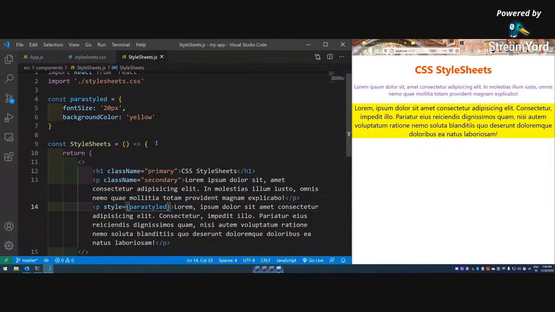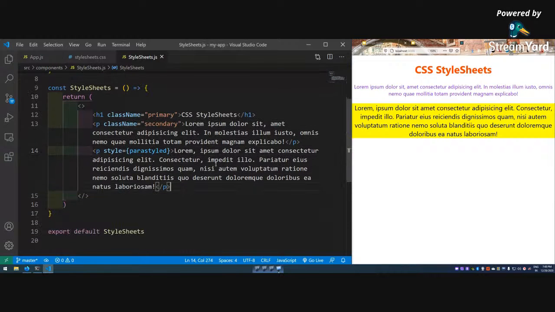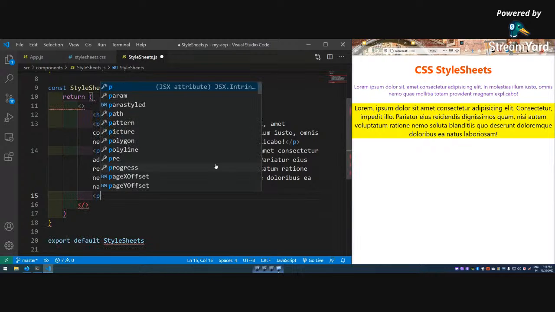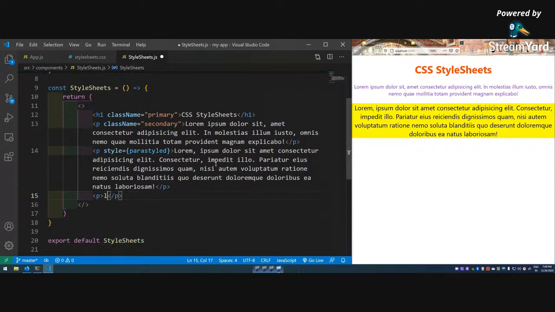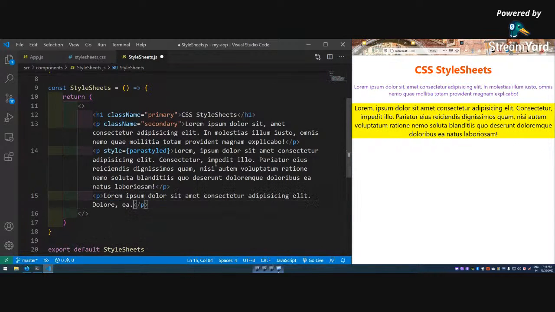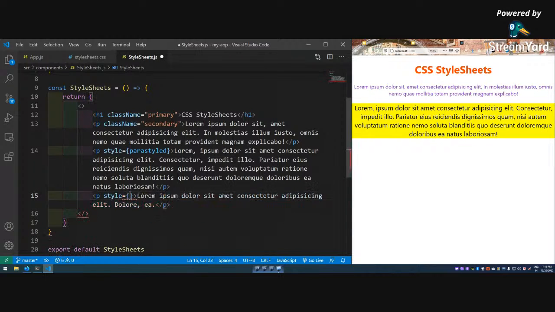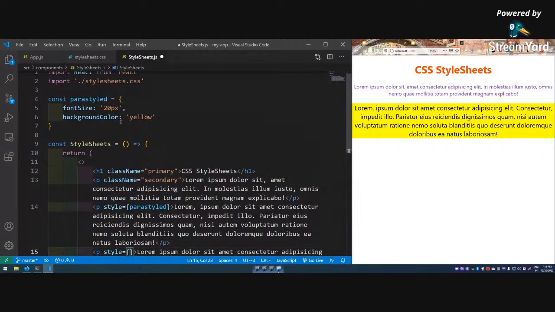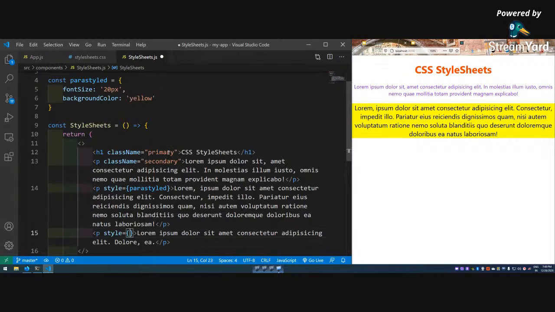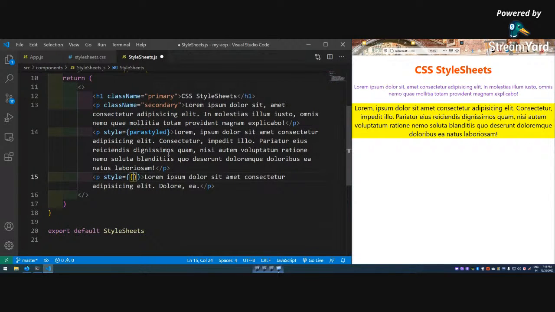Okay, there is another way to use inline style. Let me show that also quickly. Lorem 10 and style equal to double curly braces. Actually inside this, what is happening is the whole object is coming. So instead of writing it outside, I will write it here only. This is a quick fix I have seen in a lot of projects.